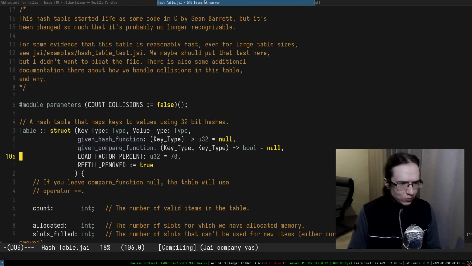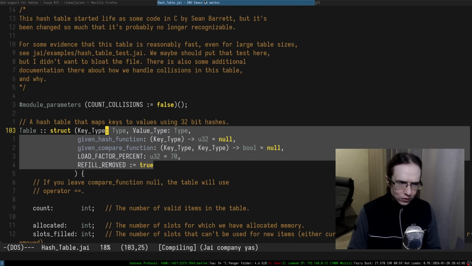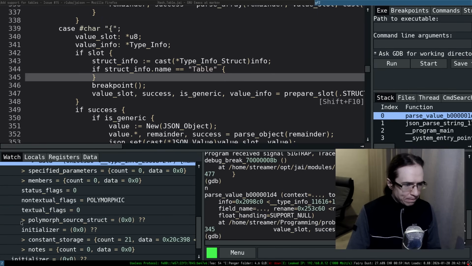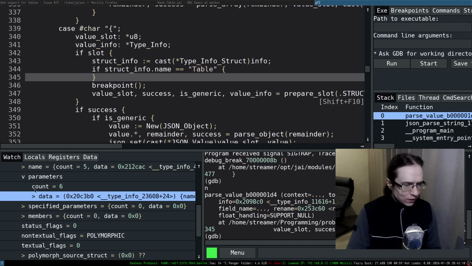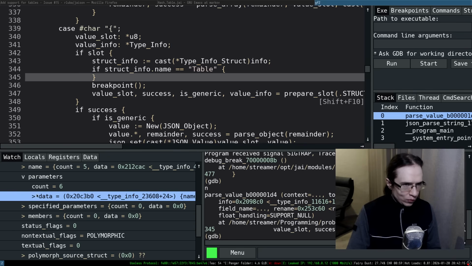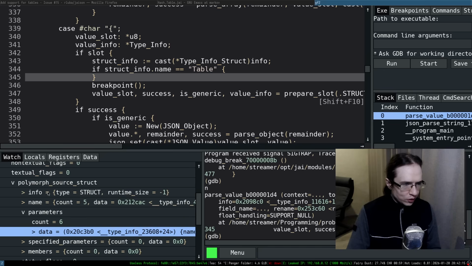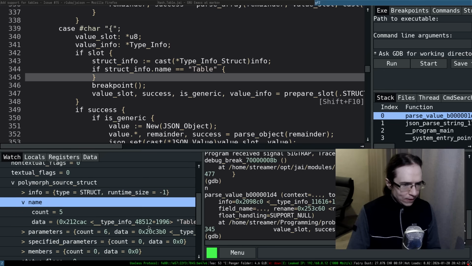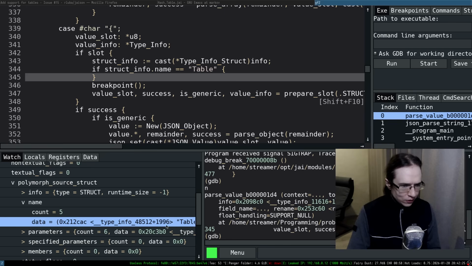It's actually 8, right? So isn't it? I think it's actually 8, but so I'm not really sure. Specified parameters. And the parameters are also type info. So maybe I should just go through them. Polymorph source struct. Name. I can't see anything in this mist.